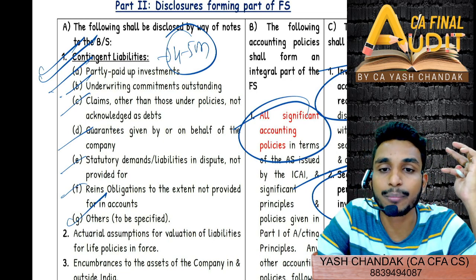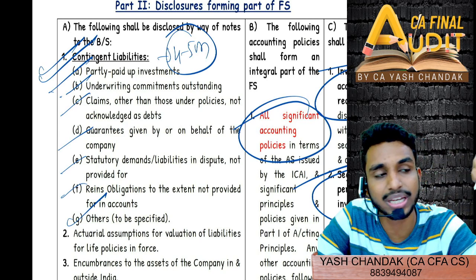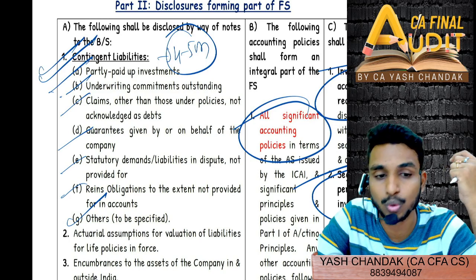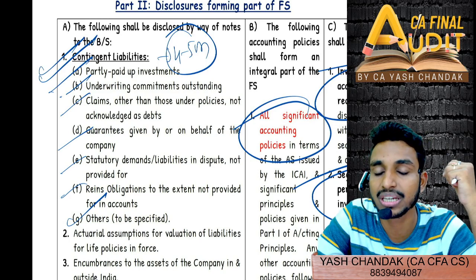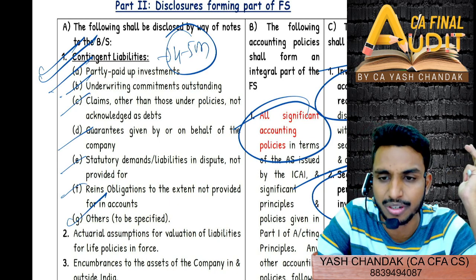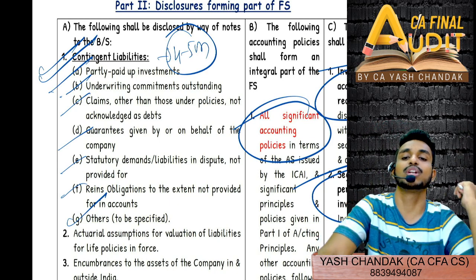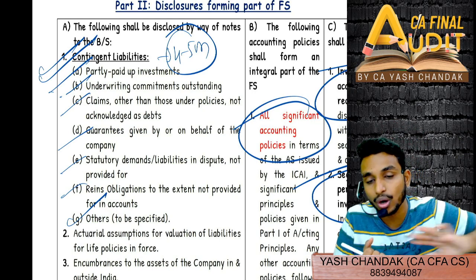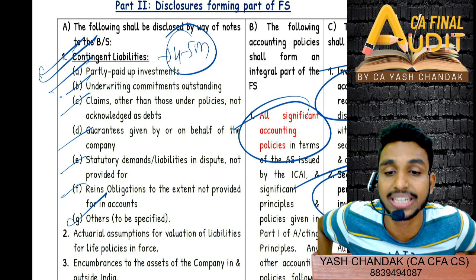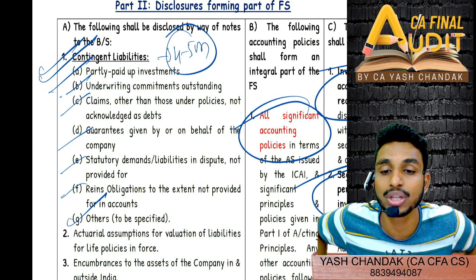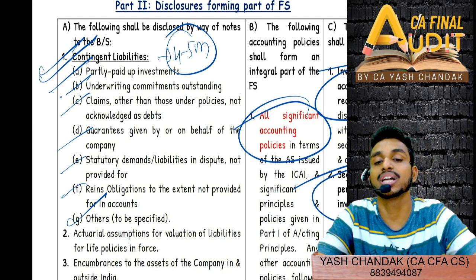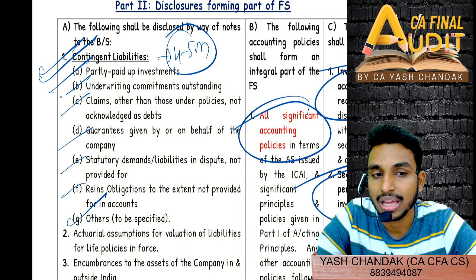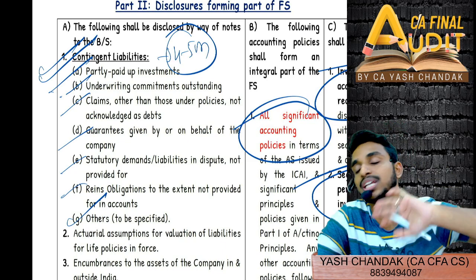Then guarantees given by or on behalf of the company. Any guarantee which is given by or on behalf of the company is also a contingent liability. Statutory demand liability which is in dispute, like an income tax dispute going on, what income tax you should have paid, GST liability, service tax, whatever be the case. Reinsurance obligation to the extent not provided for in the accounts. Whatever reinsurance obligation you have not provided in the accounts till now but will provide later is again a contingent liability, based upon the risk that you will transfer to the other insurer. And obviously others, that is to be specified, any other contingent liability. So these are the contingent liabilities that you need to see.